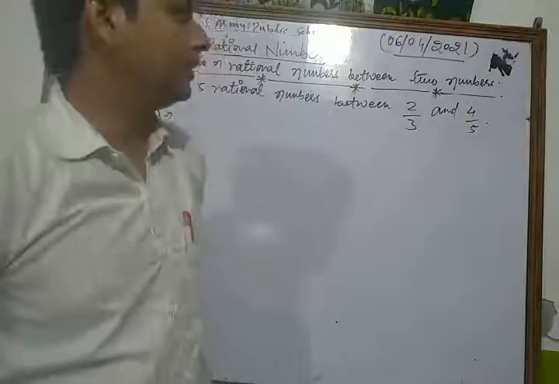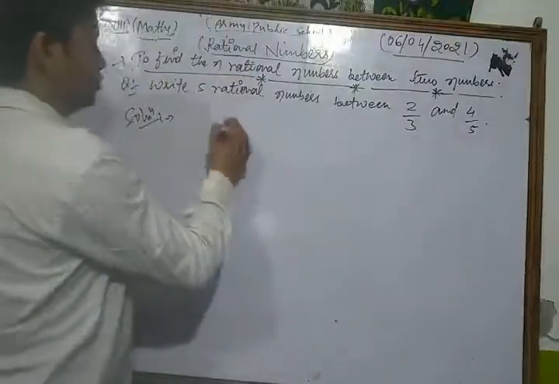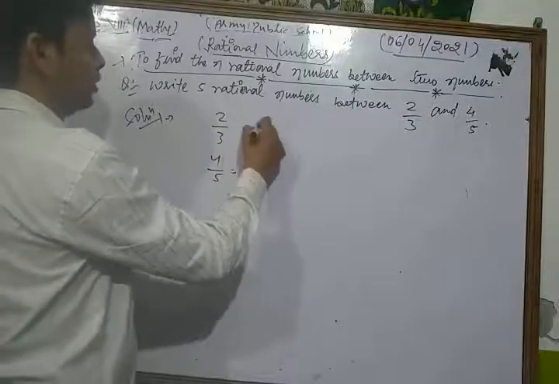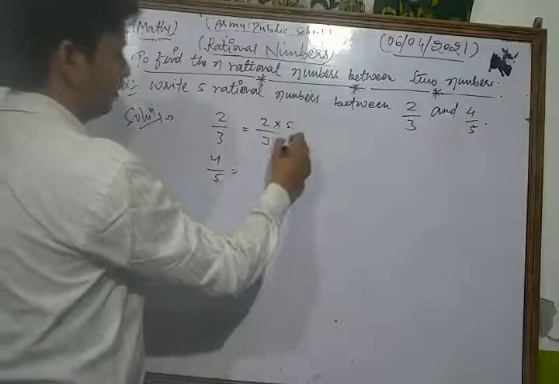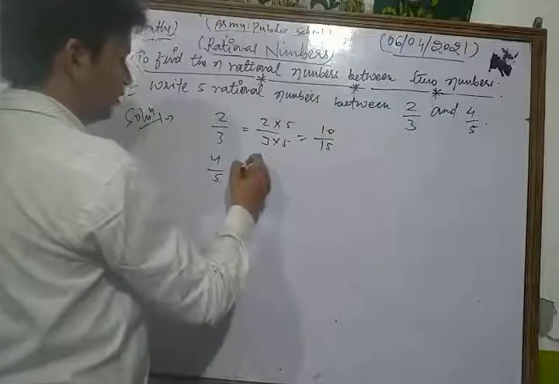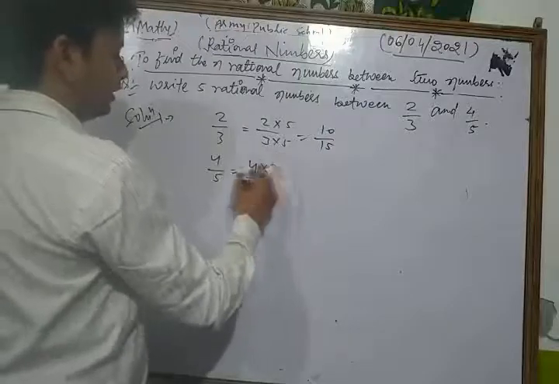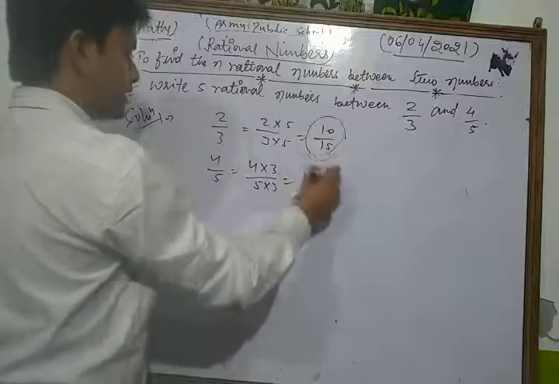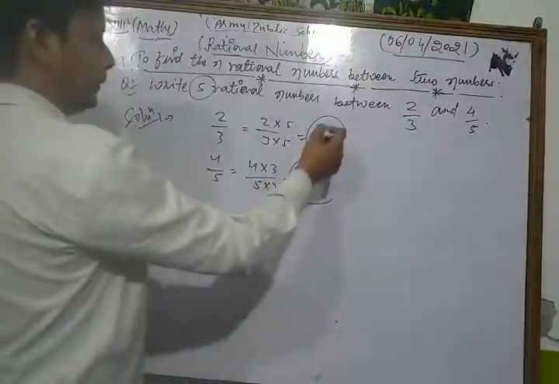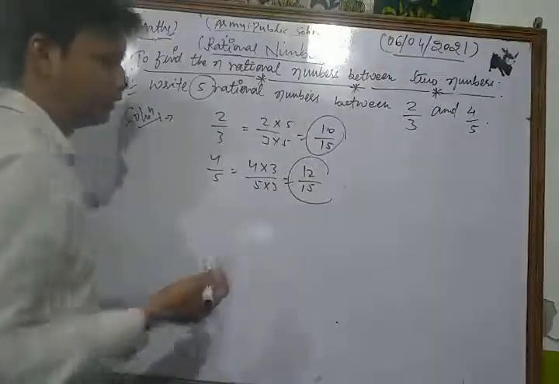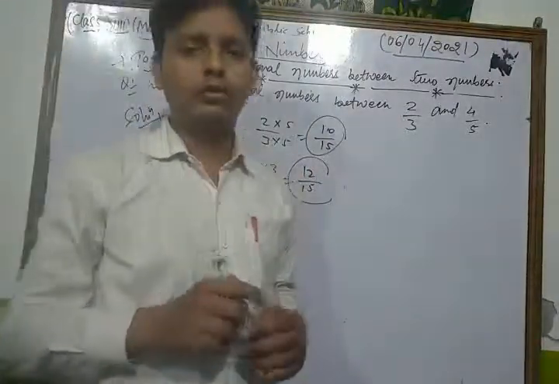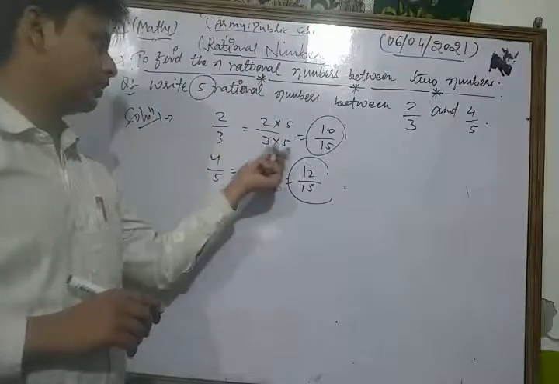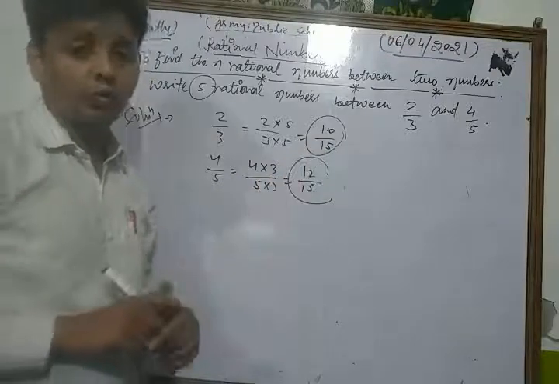Let's see, if we equalize the denominators of 2/3 and 4/5, we must multiply by 5 to get 10/15, and by 3 to get 12/15. We can't insert 5 rational numbers here, because between 10/15 and 12/15 there is only one rational number. So we don't convert the denominator to 15.